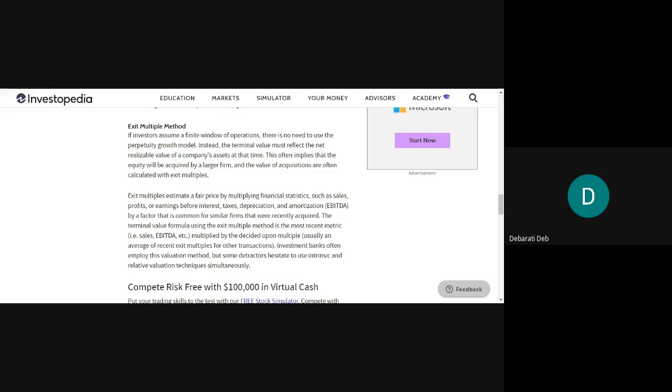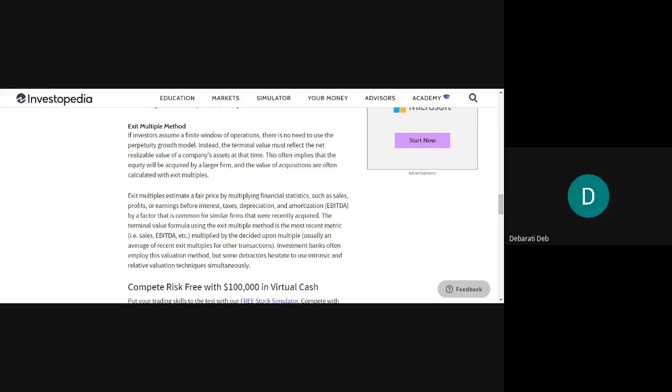You have to compare this kind of acquisition. If you're comparing two acquisitions, you have to go through a lot between both of them, so that sometimes becomes quite difficult. Investment bankers who are quite efficient in doing this would happily accept this method, whereas companies who are not dealing with financial data much, who are hiring CAs and others to perform their financial operations, will hesitate to use this model.